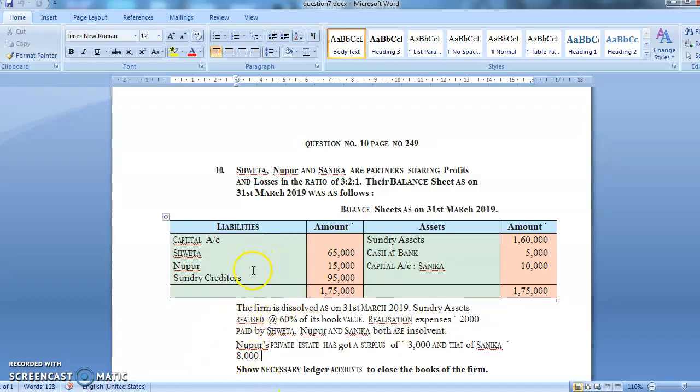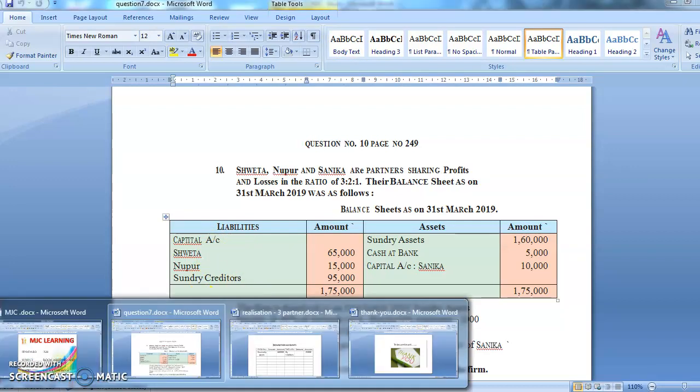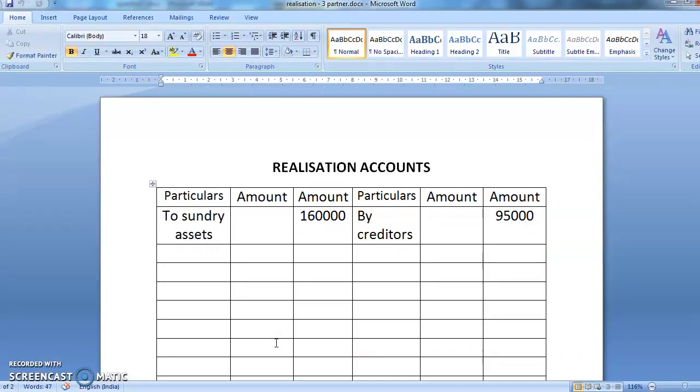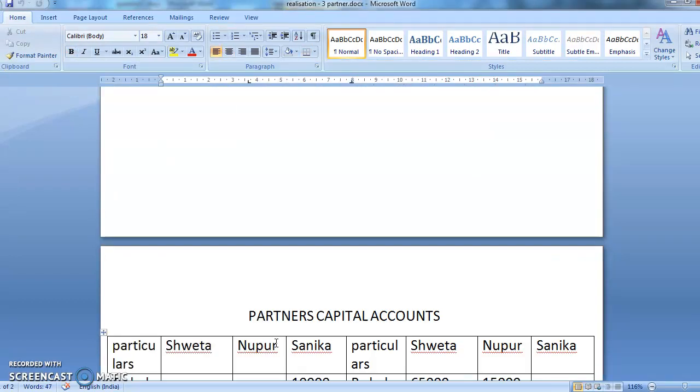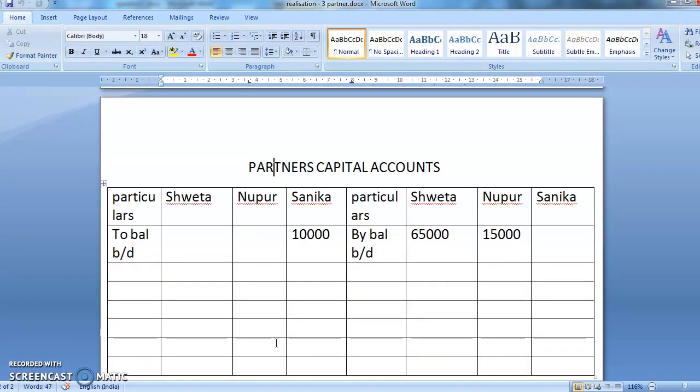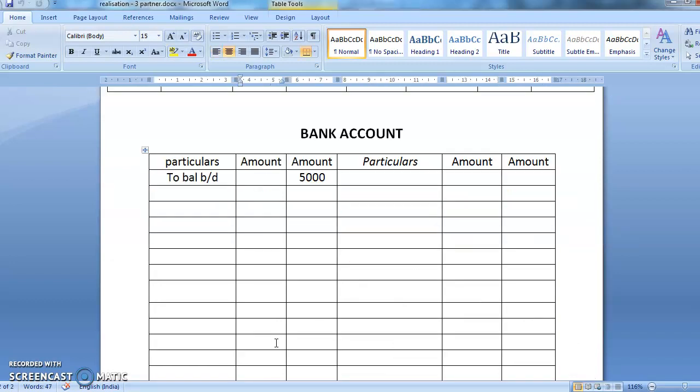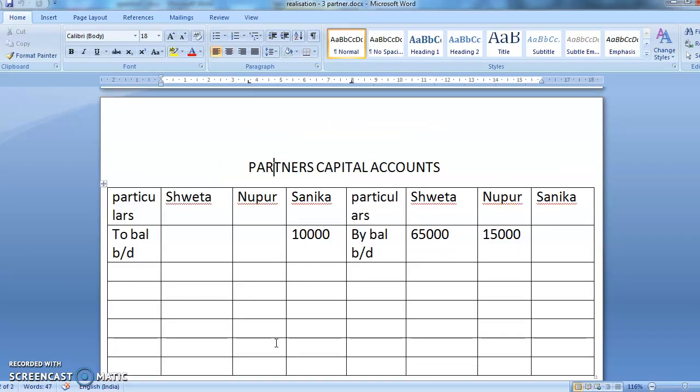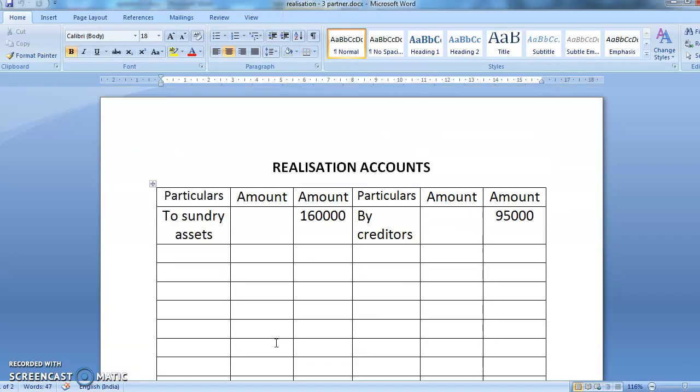In posting, what are you going to do? Creditors will come on the realization credit side, assets will come on the realization debit side, cash in the cash balance, capital of Shweta and Nupur will come on the partners' capital account credit side, and Sanika's capital will come on the debit side. I have already done the posting. See, sundry assets 1,60,000, creditors 95,000. Shweta and Nupur had a credit balance, so their balance is on the credit side. Sanika had a debit balance, so we have written his balance on the debit side. Bank account is on the debit side. Okay, as usual we have done the posting.